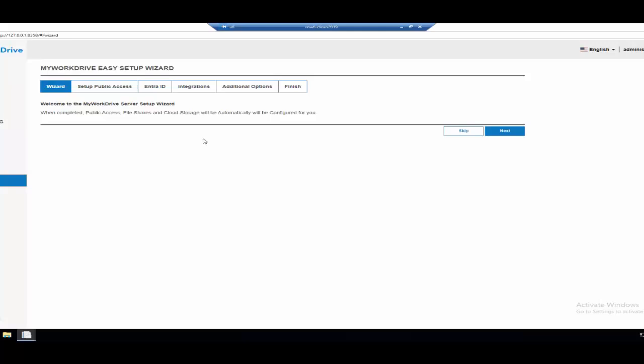What that's going to require is that you be able to set up an app registration. You need to have permissions to be able to do that in Azure and your Entra ID. You can either use our MyWorkDrive hosted app registration if you're going to use our myworkdrive.net domain, or we'll prompt you in a second here to create one for you. We even have all the permissions in there.